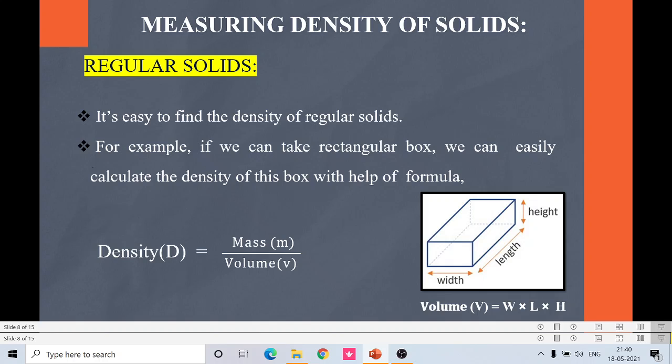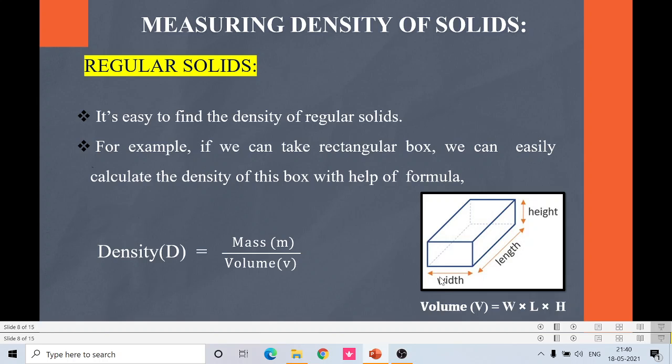So measuring density of solids. How to measure the density of regular solids? It is easy to find the density of regular solids. For example, if we take a rectangular box, say for example a matchbox, we can easily calculate the density of the matchbox with the help of this formula.